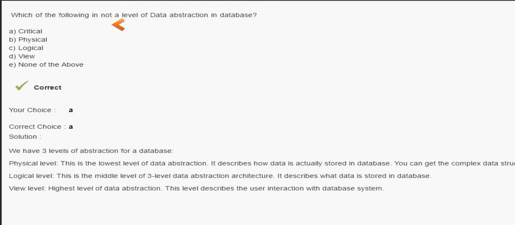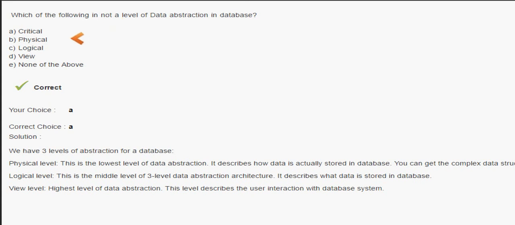Which of the following is not a level of data abstraction in a database? There are three different levels that we know: physical level, logical level and view level.